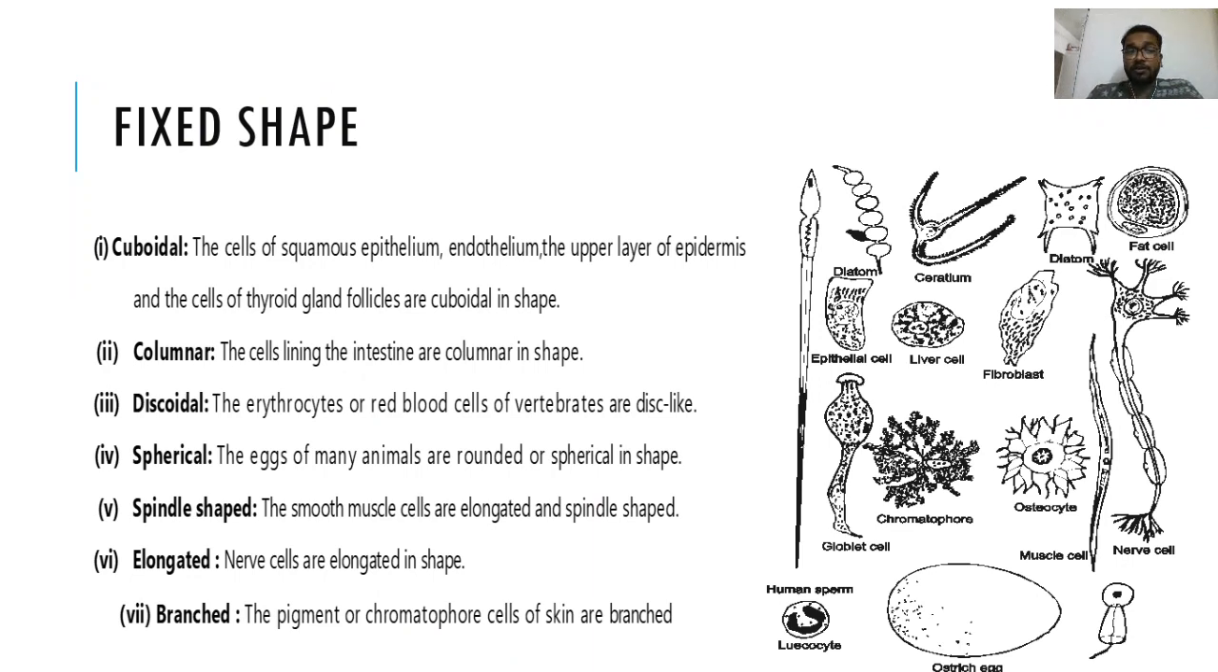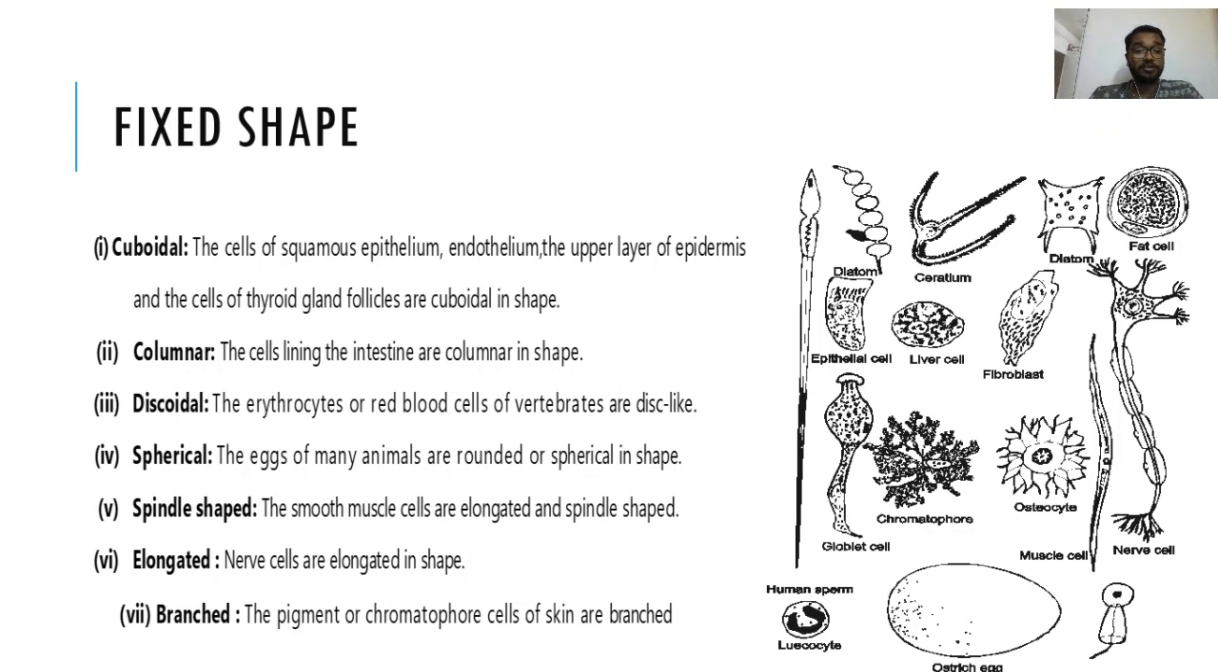Fixed shapes are further classified into 7 major categories. So we'll see one by one. First is cuboidal shape. Squamous epithelial or endothelium, the upper layer of epidermis, and the cells of thyroid gland follicles are cuboidal in shape. So whenever we see the TS of a thyroid gland, you can easily distinguish the cuboidal cells. The next type is columnar. Columnar cells are the cells present on the lining of the intestine. They have tall microvilli which are also used for absorption.